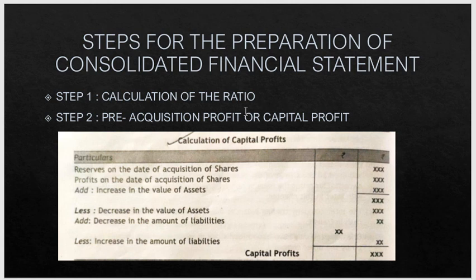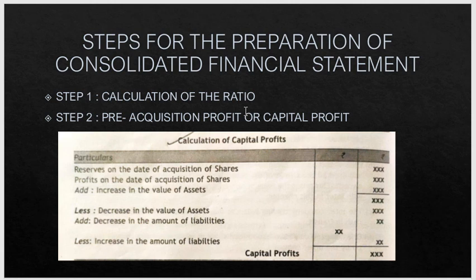This ratio will be used for the distribution of the capital profit or revenue profit among all these three parties, because they are all investors who are supposed to divide the profit among each other. As this ratio will be used for the distribution of capital and revenue profit, you need to know what is capital profit. The next step will explain what is capital profit, and the third step will explain what is revenue profit.